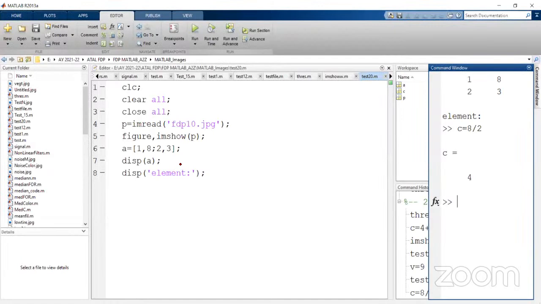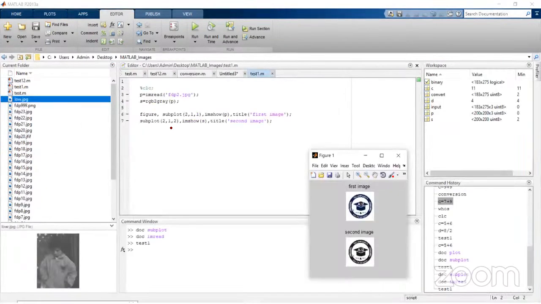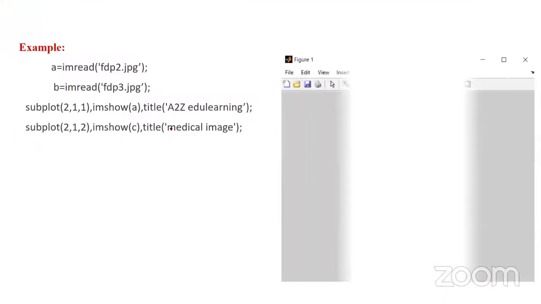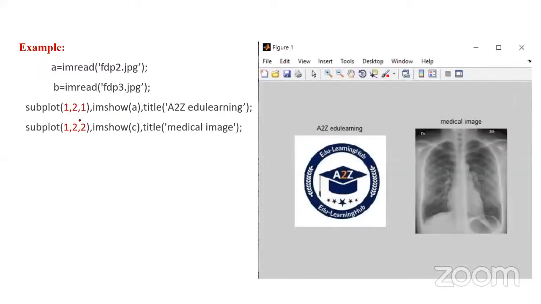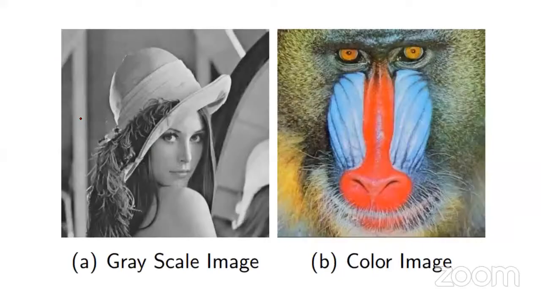And in these examples, how to create a matrix and how to display it, we also discussed. So that is already done, and the subplots too. These are all screenshots of what I have executed previously. Here also we discussed subplot with 2 rows, 1 column; we already did hands-on for that. And here 1 row, 2 columns, that also we have done.